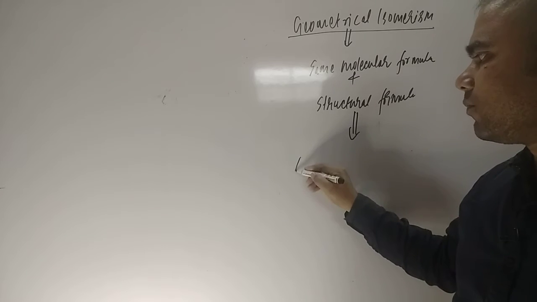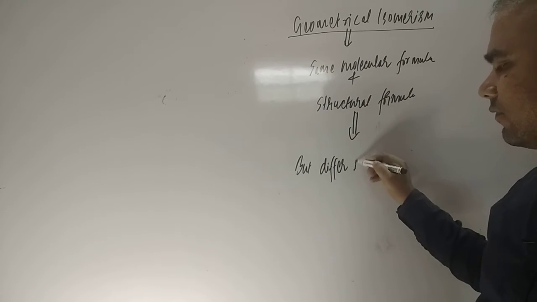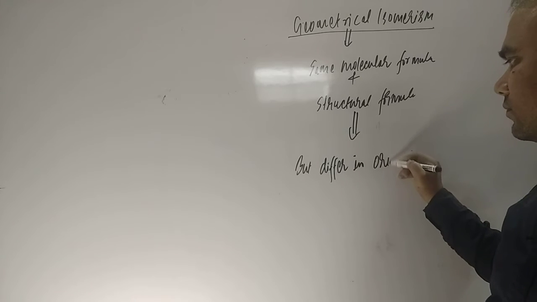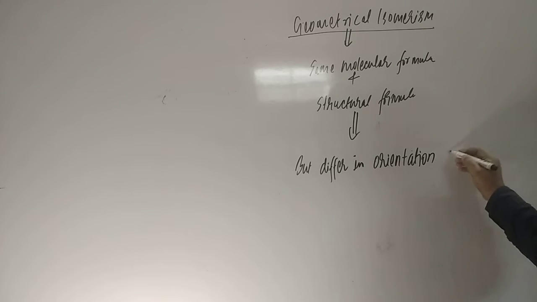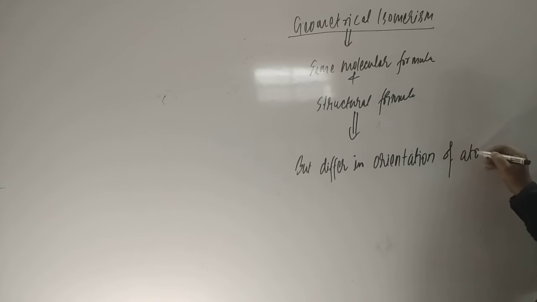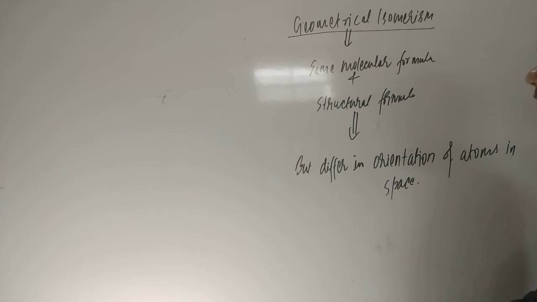But what will differ, students? They differ in the orientation of atoms in space. So that is the difference in geometrical isomerism.